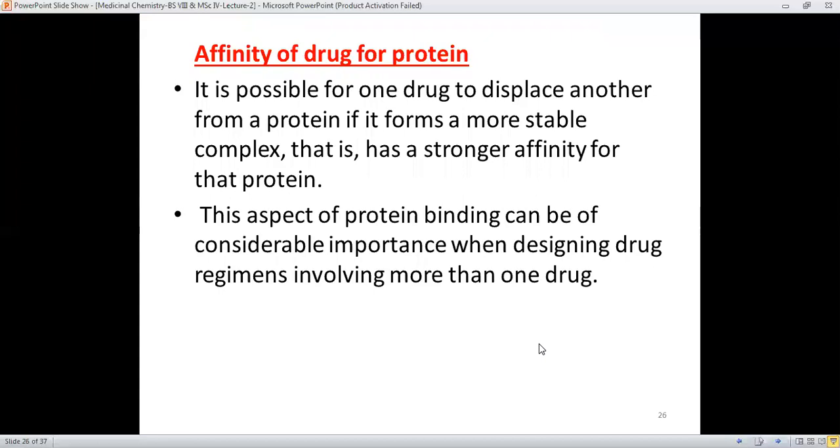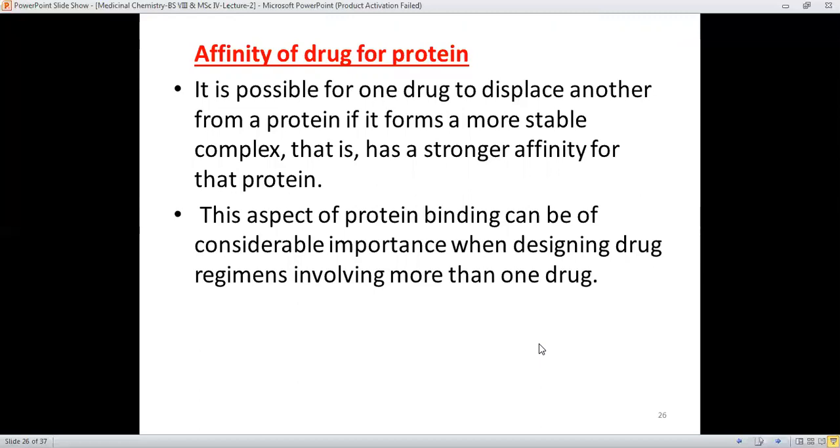Next is the affinity of a drug for the protein. It is possible for one drug to displace another from a protein if it forms a more stable complex. It means that it has more affinity for the protein than the first drug, that it has stronger affinity, then therefore it will definitely displace the first drug.